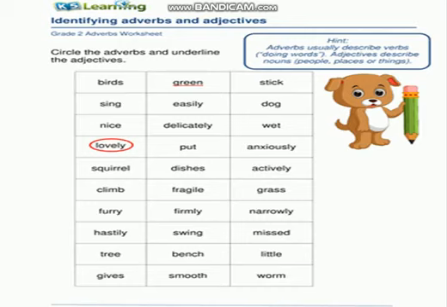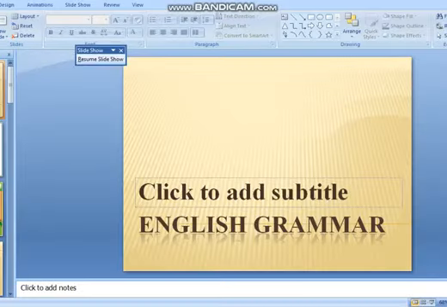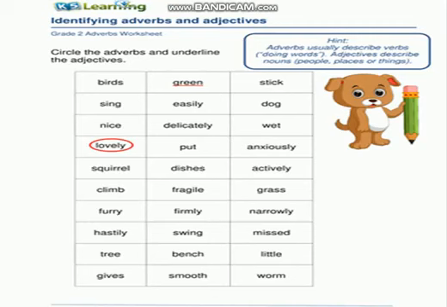Then we have the word narrowly. Encircle it. It is also an adverb. Hastily is also an adverb. Encircle it. Swing is a noun and mist is a verb, so don't encircle it or underline it. Then we have the word tree. It is a noun. Then we have the word bench. It is also a noun.